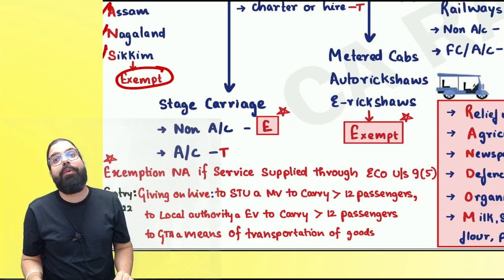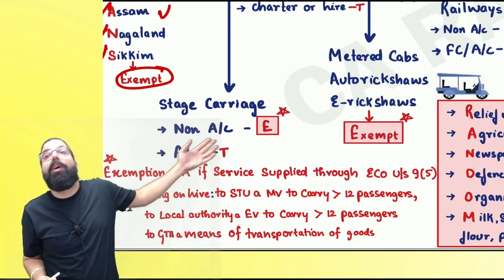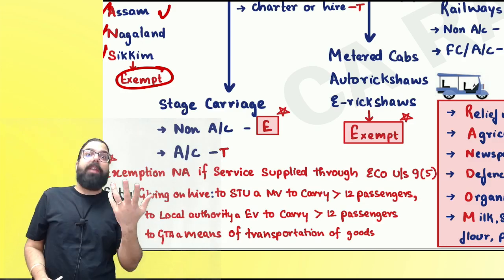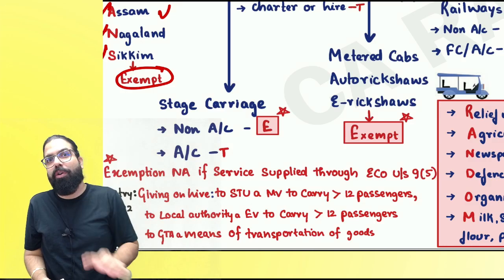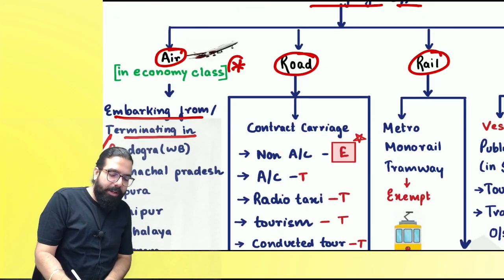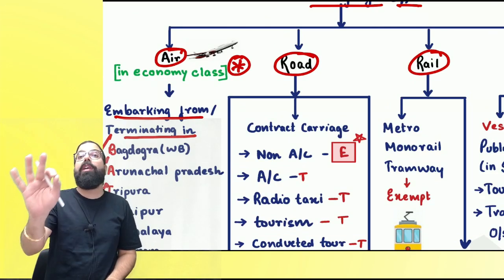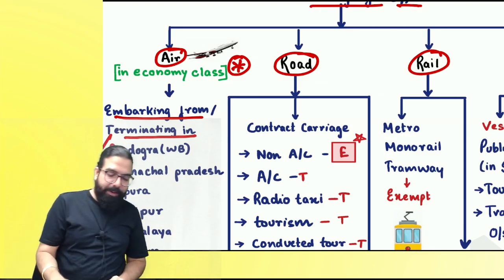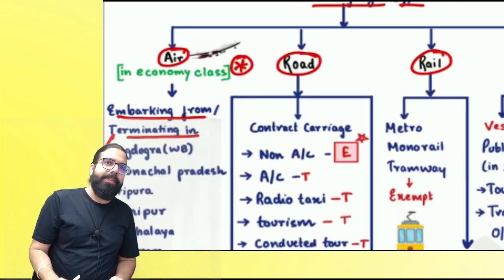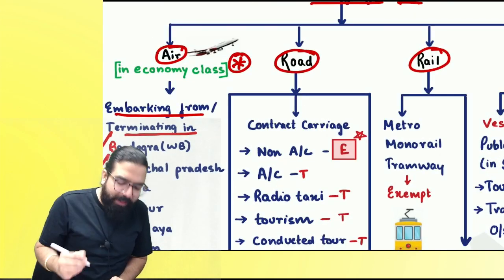Now, supposing I'm from Assam, and I'm going to Assam, coming back from Assam in business class. Just imagine, if I can afford business class, I can afford GST also. The government made a change over here and told people flying in business class will have to pay GST. Only economy class has been exempted. Are we clear? Part of amendment, please be very careful. So, business class, taxable.